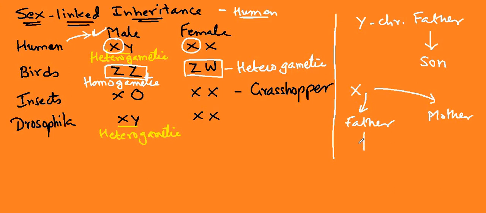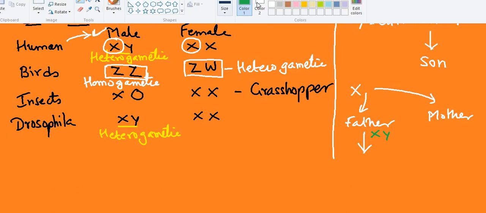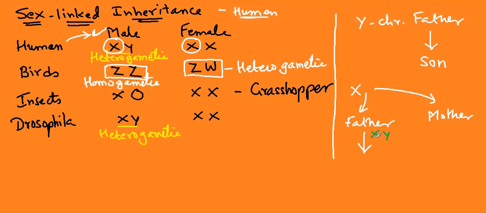This X chromosome passes from the father. In the father it is XY. So from the father, the X chromosome passes to the daughter.